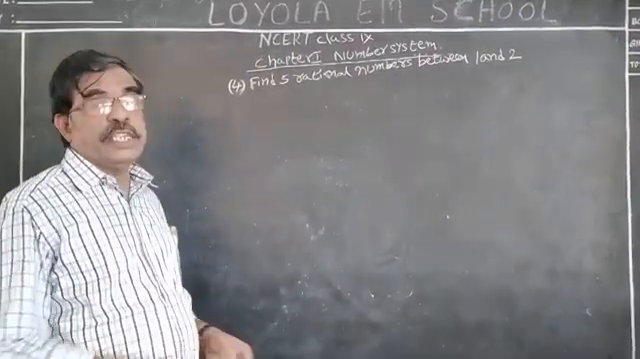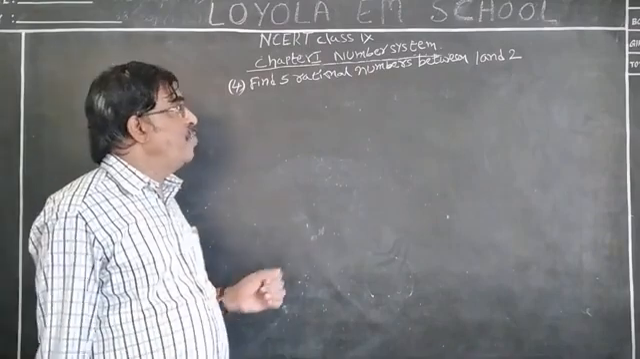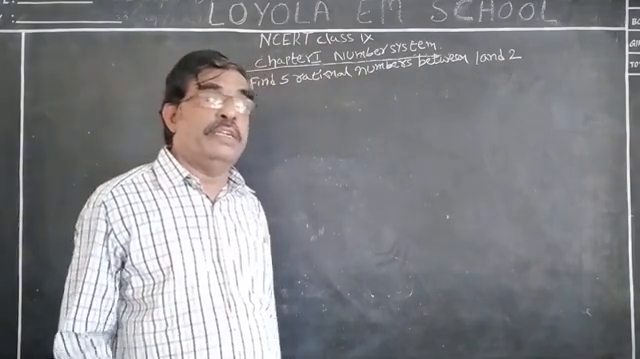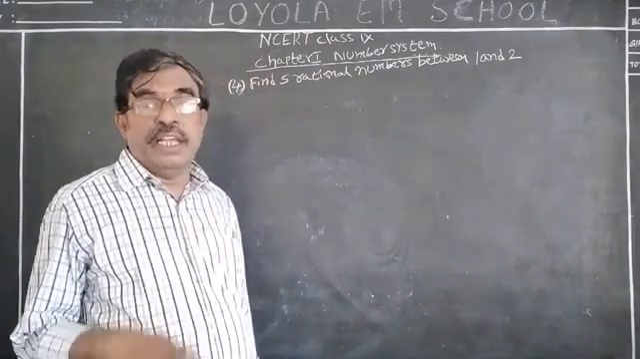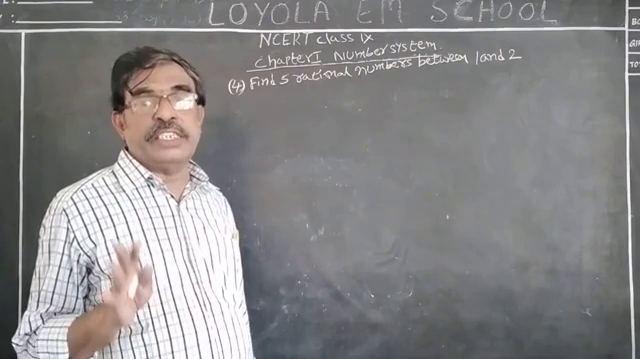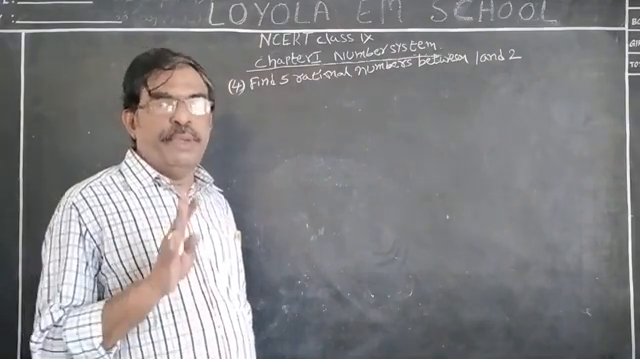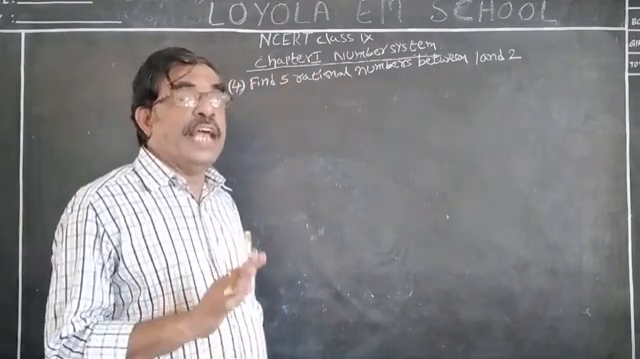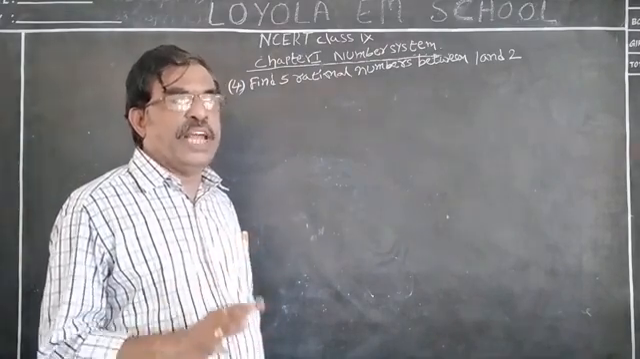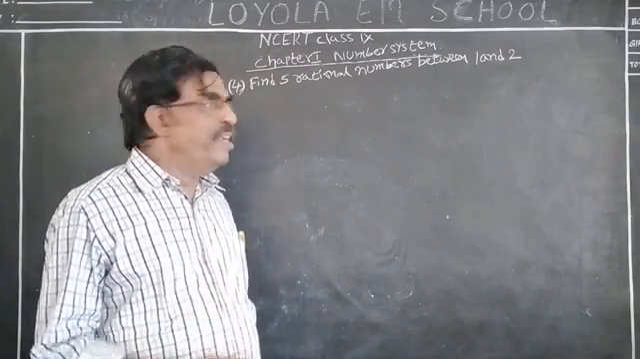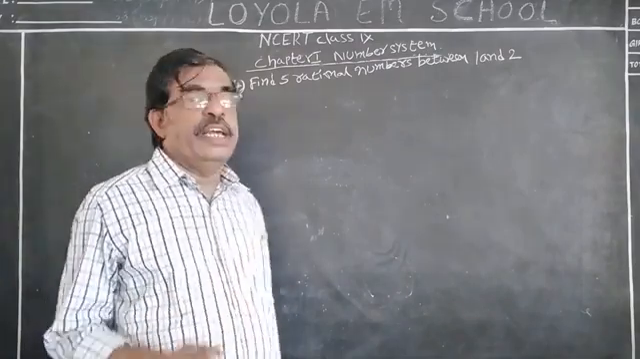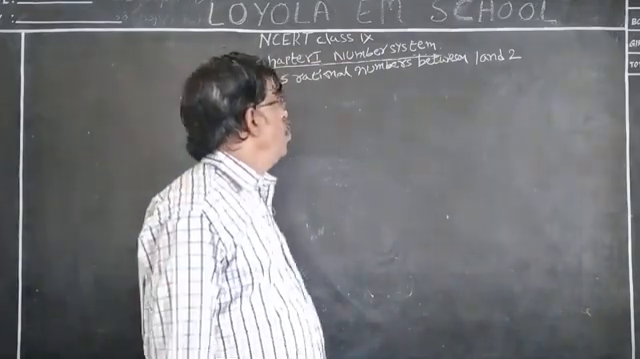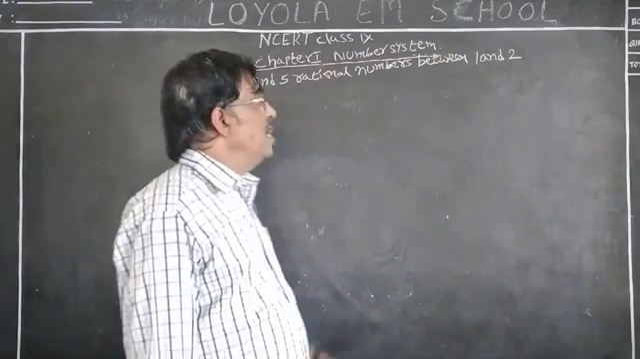Now let us see example 4. Find 5 rational numbers between 1 and 2. From this, what do you understand? There are infinitely many rational numbers between two given rational numbers. Here, we need 5 rational numbers between 1 and 2.